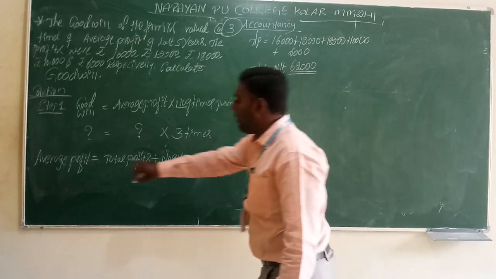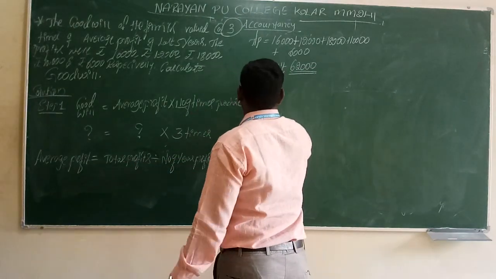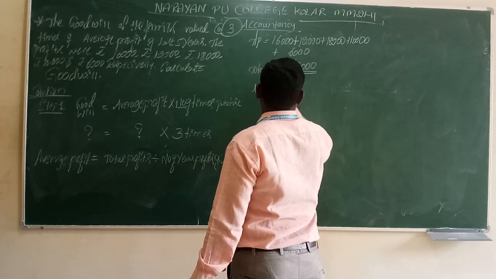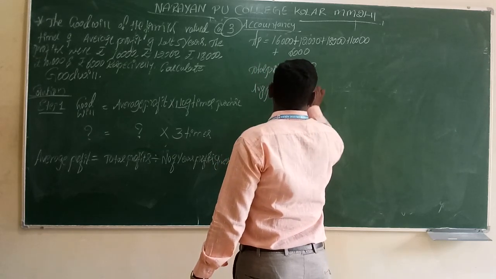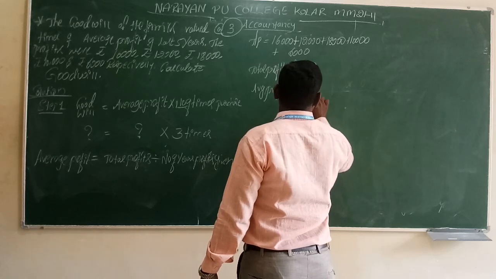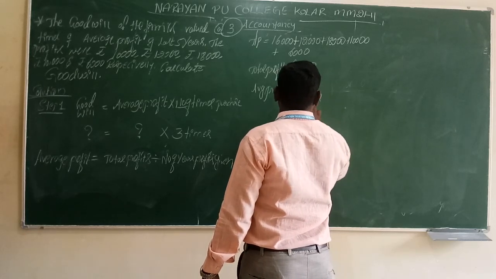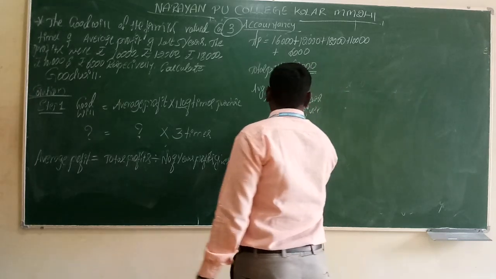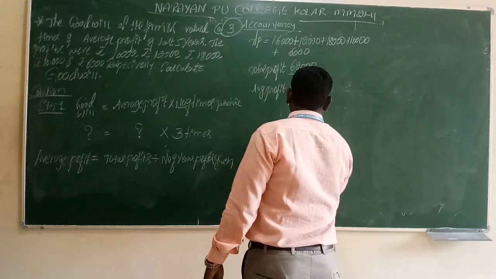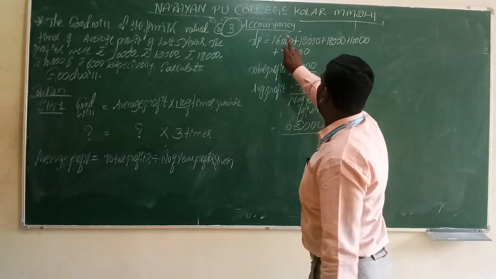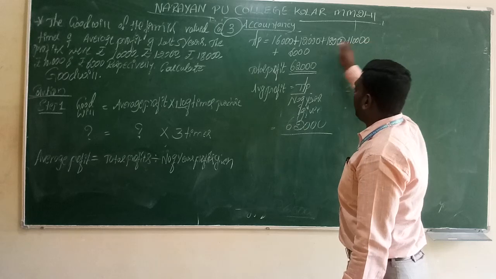So we want the average profit. Therefore, the next line: average profit is equal to total profit divided by number of years given. Therefore, total profit 62,000 divided by 5 years, 1, 2, 3, 4, 5.